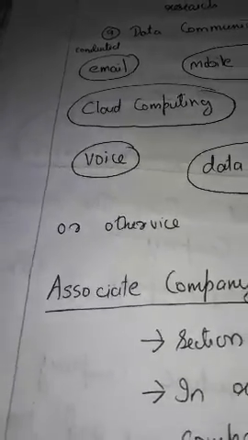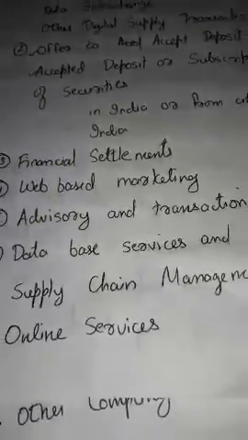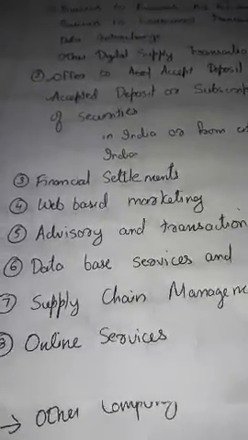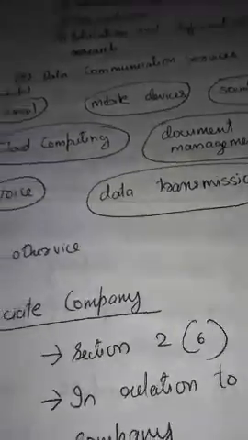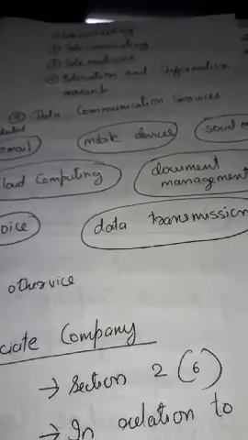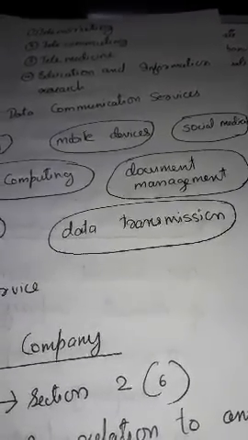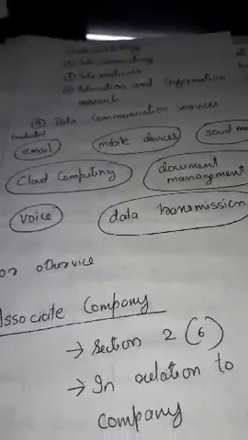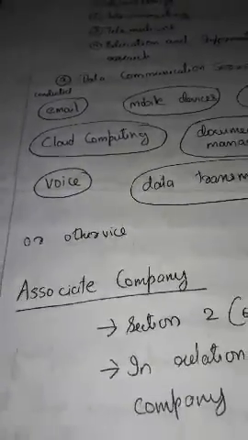I know here you have come across various terms like web-based marketing, advisory and transactional services, database services, supply chain management, cloud computing, email, document management. These are general terms. I will give the detailed meaning of these heads in a separate video. These are the ways the services are provided by foreign companies through electronic mode or otherwise.